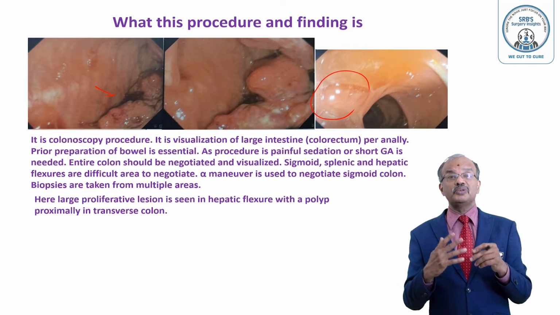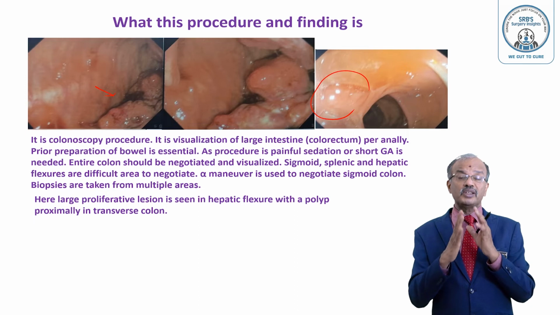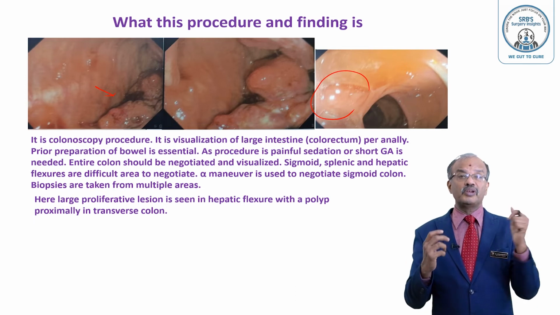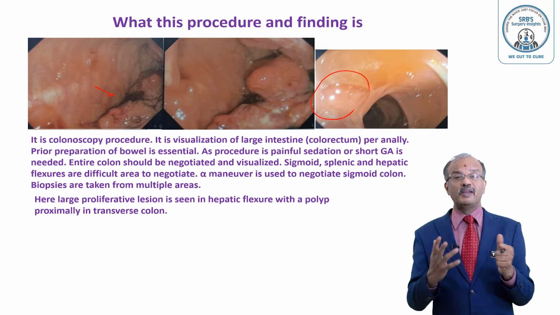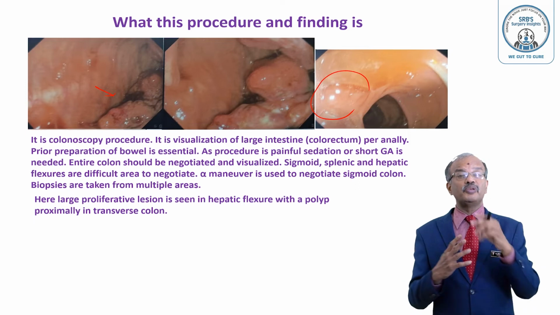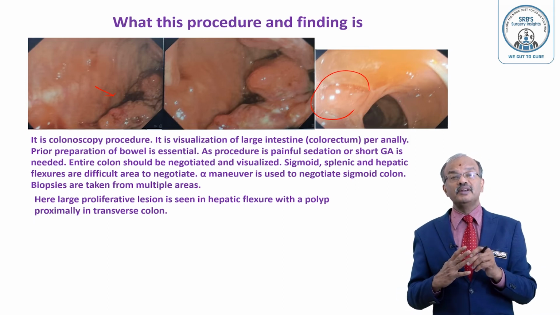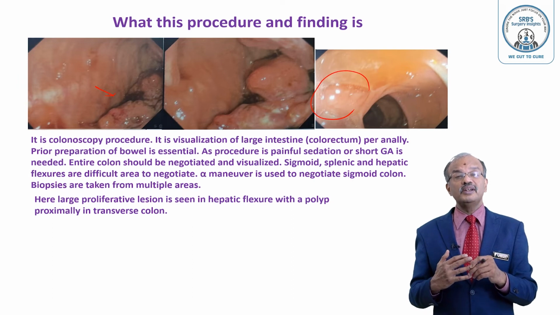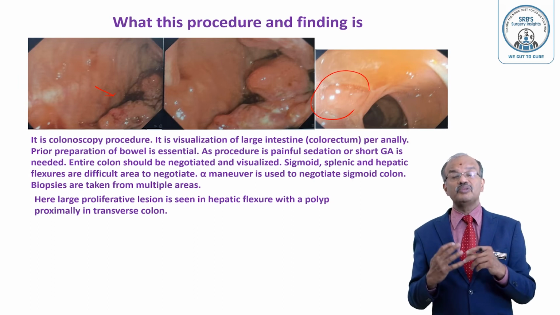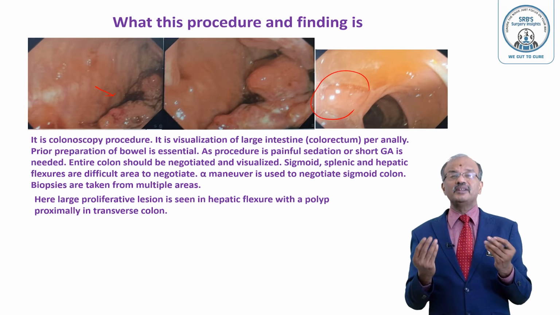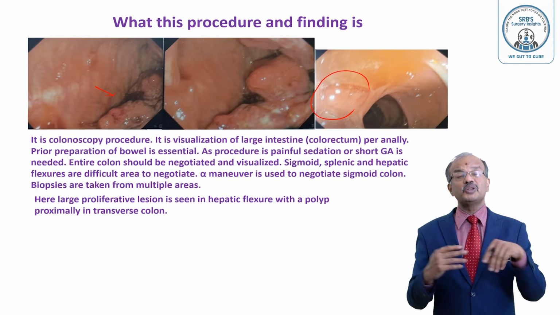While passing through, often you have to inflate the colon. Through the colonoscope you can inflate, the same way as in gastroscopy. Unless you inflate, you won't be able to negotiate. You have to visualize the lumen continuously while passing through. You need 2 sisters' help also. Anesthesia also should be there. Unless you give sedation, it's difficult. It usually needs around 20 to 30 minutes to pass through.